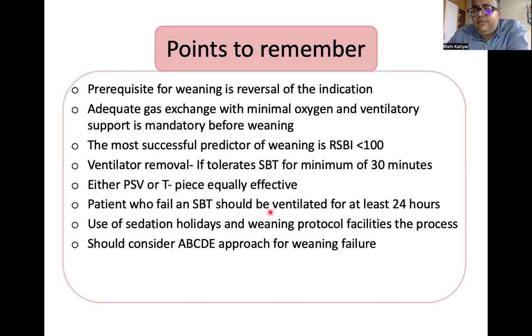Points to remember. Prerequisite for weaning is reversal of the indication. Always remember, you may be hammered 1,000 times to extubate my patient early, remove my ventilator. Always see the reason why you intubated this patient. If that reason has been met and the disease is improving, then weaning can be attempted. Adequate gas exchange with minimal oxygen and ventilator support. The most successful predictor of weaning is RSBI. RSBI less than 100 is the successful predictor of weaning.